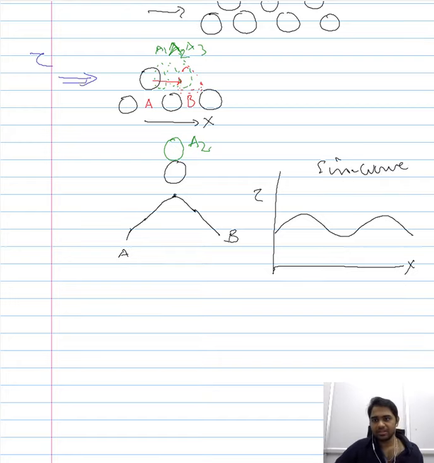So we have a sine curve that is representing the stress that is required to move the atoms from one equilibrium position to another equilibrium position. Since moving the atom from one equilibrium position to another equilibrium position is the plastic deformation. Now we can say in this condition, wherein we have a regular arrangement of the atoms, the shear stress that is required to cause a plastic deformation is in the form of a sine curve.